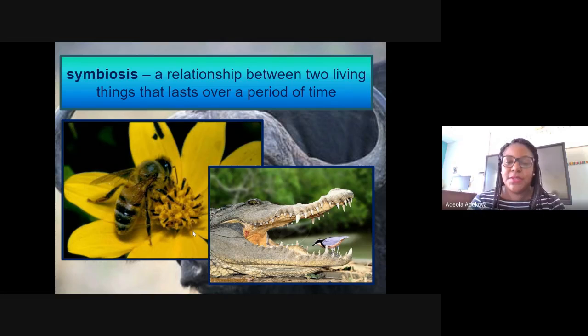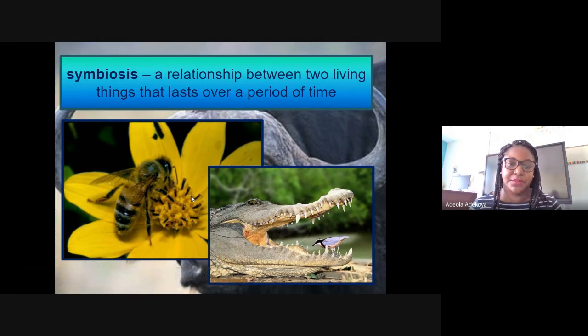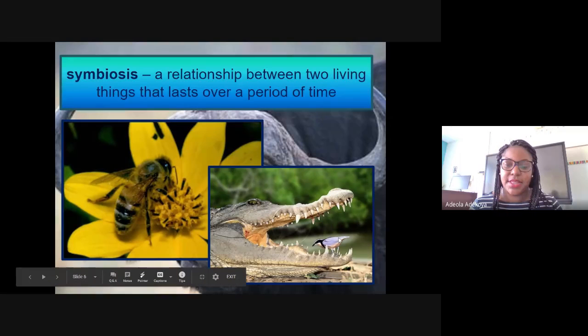So in symbiosis, each organism is benefiting. And so, for instance, the bee right here is getting nectar from the flower. All right. Then here you can see that this bird right here is actually getting its food from the croc's mouth, but it's actually cleaning it up as well. All right, so it's a relationship that will last for a period of time.